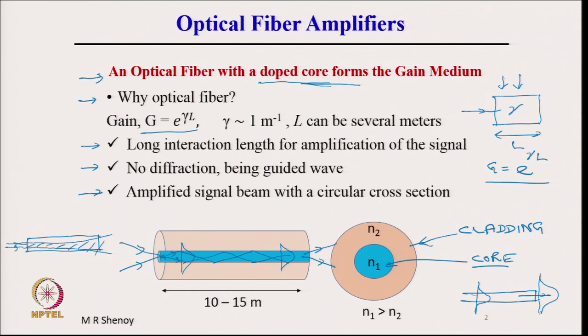And this is important in many applications, and therefore, fiber amplifiers also have the advantage of giving out beams with circular cross section. At the input, the signal beam may not be perfectly circular, but what you get at the output, because it supports cylindrically symmetric field distributions, is a circular cross section of the output beam.